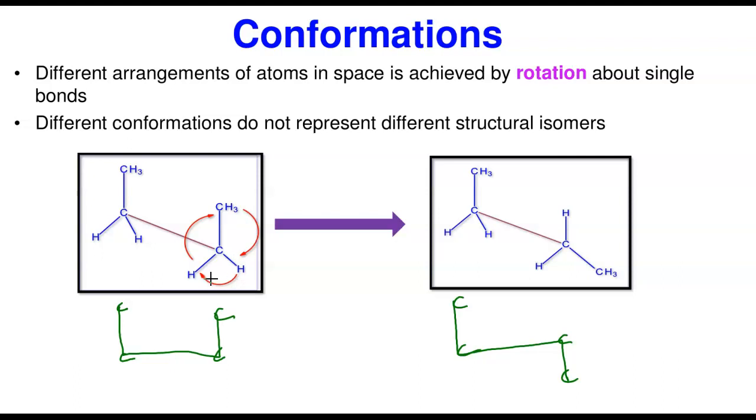When you move this one, it will move up. Look at what happened. This one will come here, and this hydrogen will go here. That is how you form this thing here. And this represents the same molecule. So these conformations are possible because of the free rotation about the carbon to carbon single bond in alkane. They represent the same molecule.